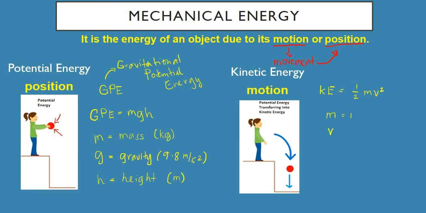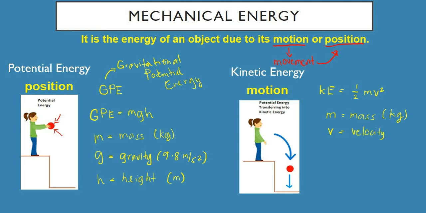M means mass. And again, like the gravitational potential energy, when we say mass, it's expressed with the unit kilogram. So that's the base unit. So ibig sabihin, kapag hindi siya naka-kilogram, i-convert mo siya sa kilogram. And then we also have here V, which means velocity.